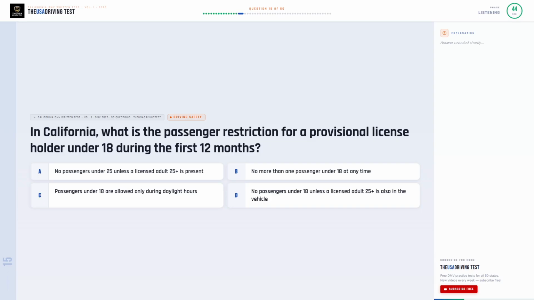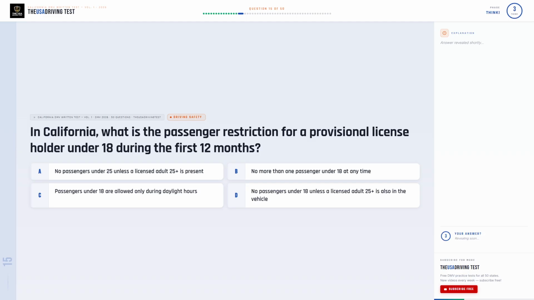In California, what is the passenger restriction for a provisional license holder under 18 during the first 12 months? Option A. No passengers under 25 unless a licensed adult 25 plus is present. Option B. No more than one passenger under 18 at any time. Option C. Passengers under 18 are allowed only during daylight hours. Option D. No passengers under 18 unless a licensed adult 25 plus is also in the vehicle.